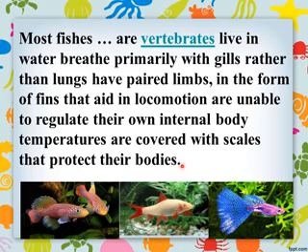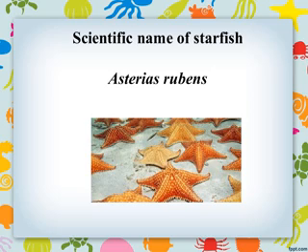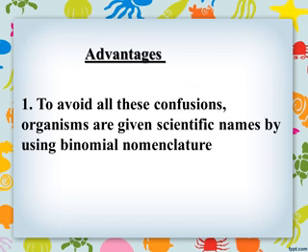But starfish, crayfish, silverfish, and jellyfish are invertebrate organisms. The scientific name of starfish is Asterias rubens.